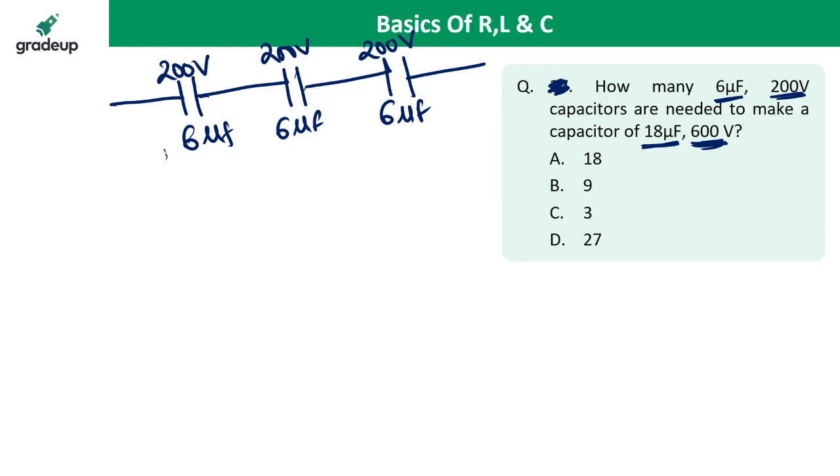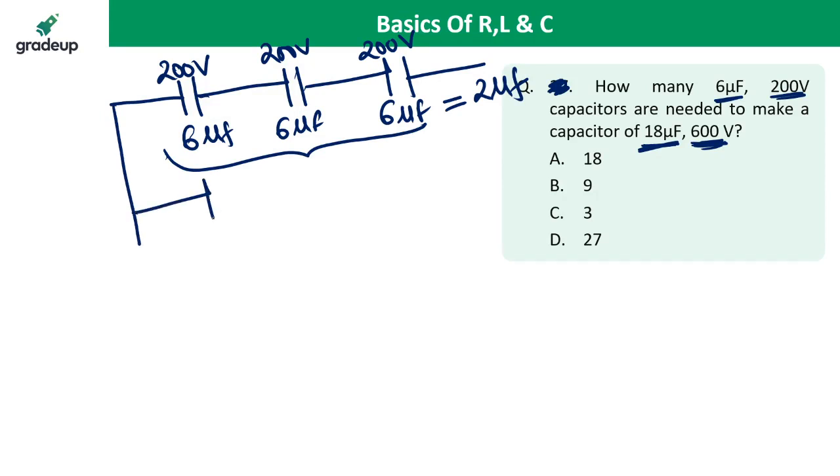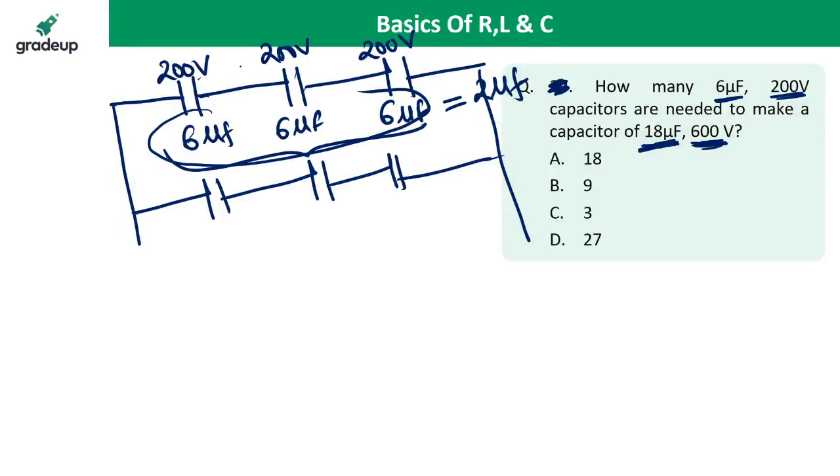But the demerit is that by connecting them in series, the total capacitance becomes 2 microfarad. So to make 18 microfarad, you have to connect 9 branches in parallel, because 3 capacitors in series make the voltage 600, but the demerit of series is that the capacitance becomes 2 microfarad.